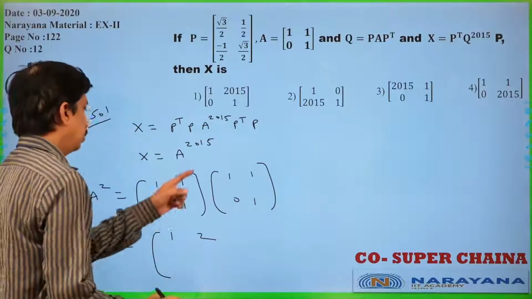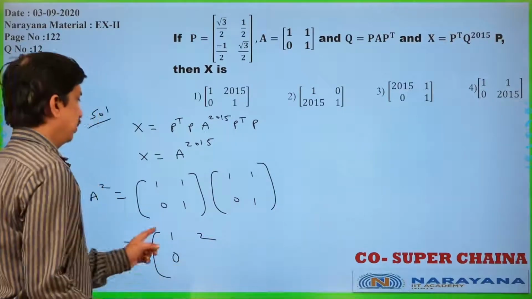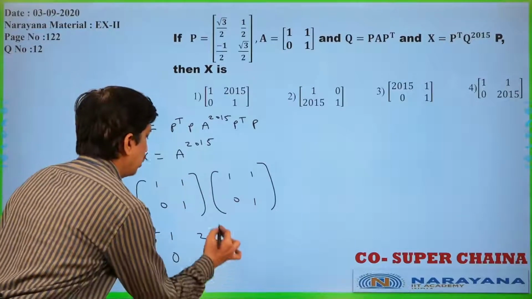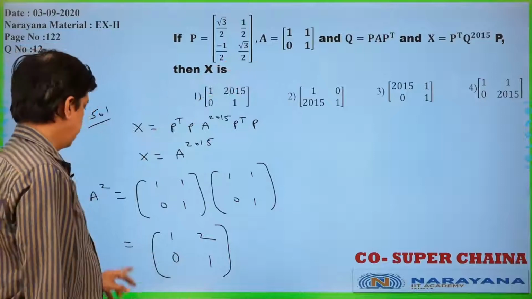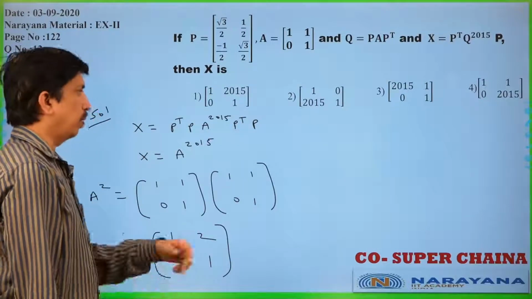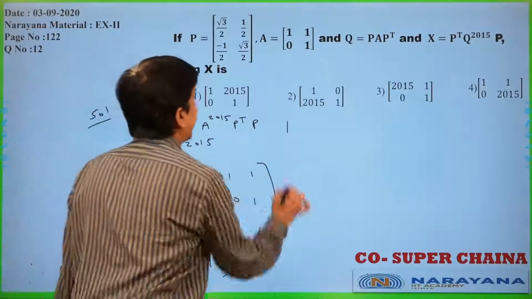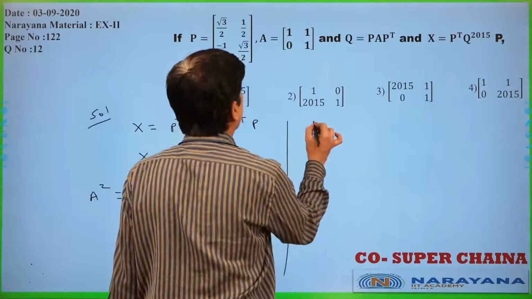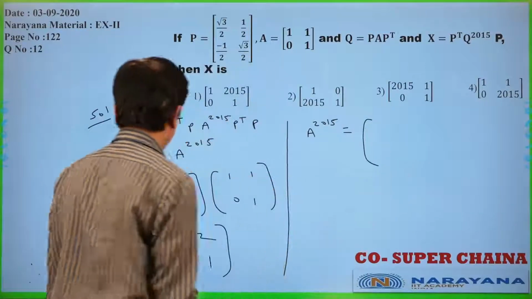Then 0, and the last one is 1. A is nothing but 1, 1, 0, 1. A square is 1, 2, 0, 1. A cube is 1, 3, 0, 1. Like that, A to the power of 2015 is what you will get.